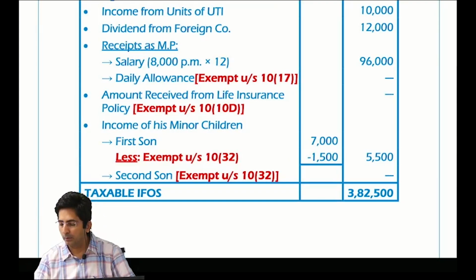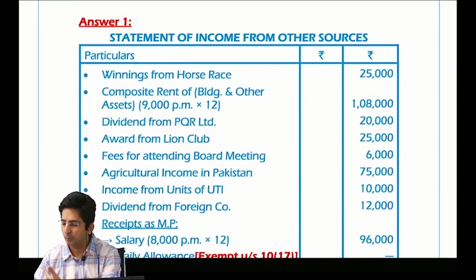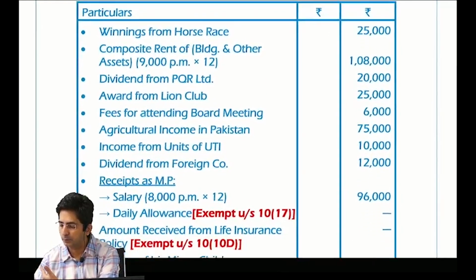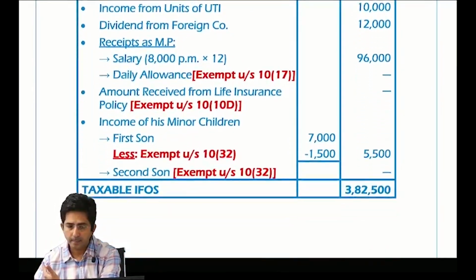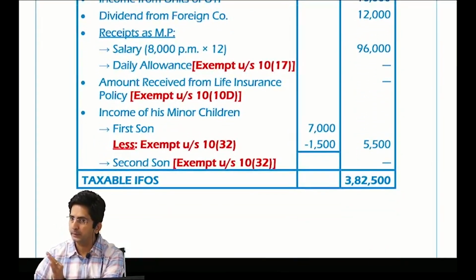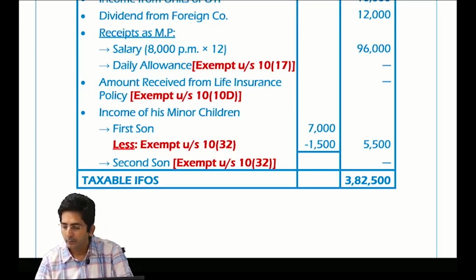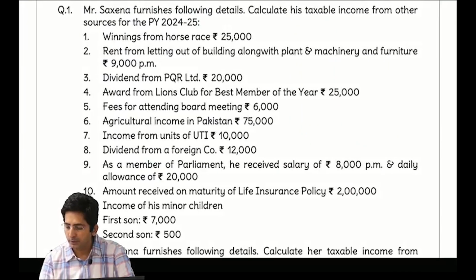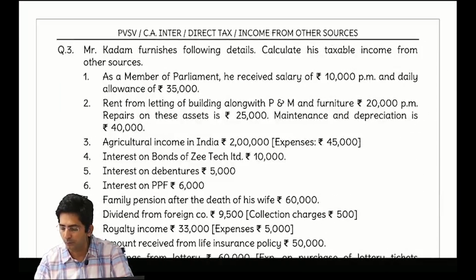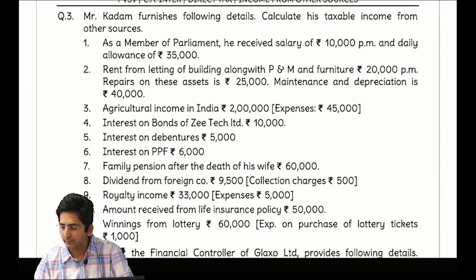So check the total. See, this way the answer should look. You can verify the solution from here also. Your final total should be 3,82,500. Getting 3,82,500 taxable income from other sources. Then what was the next question? Question number 2 we did. Question 3 was the homework. Okay. Question 3, see fast.